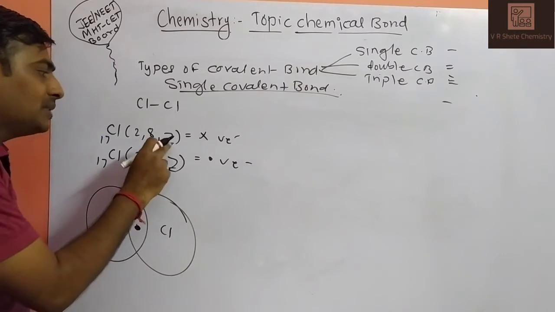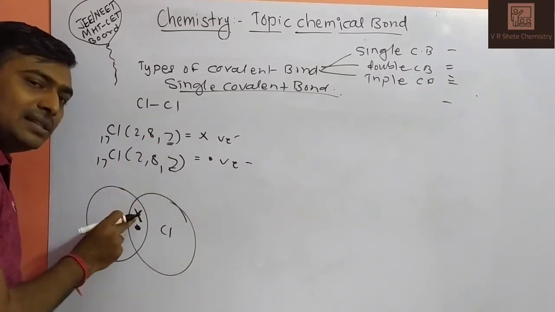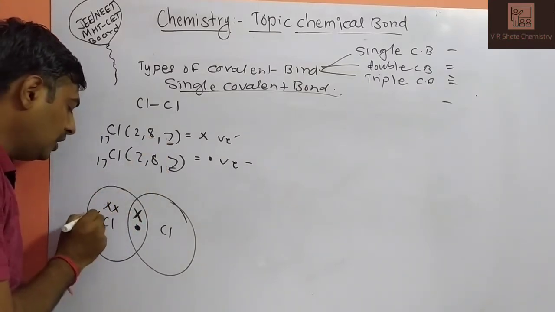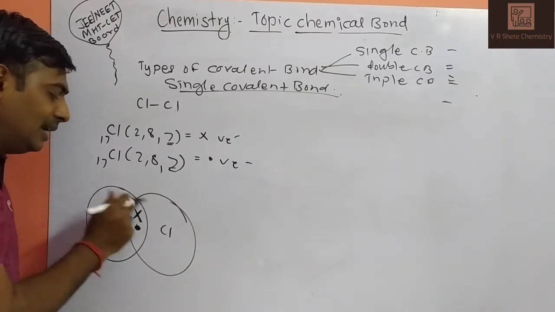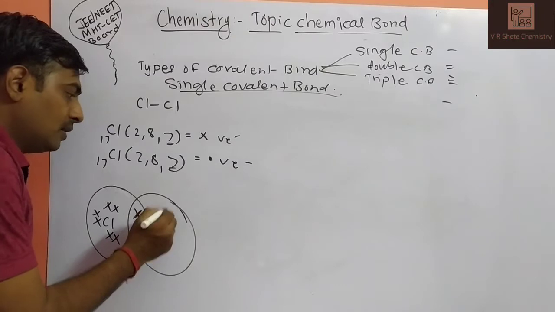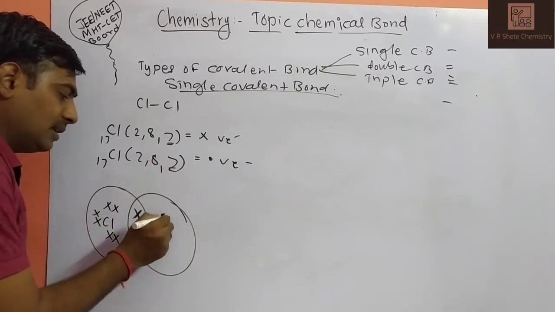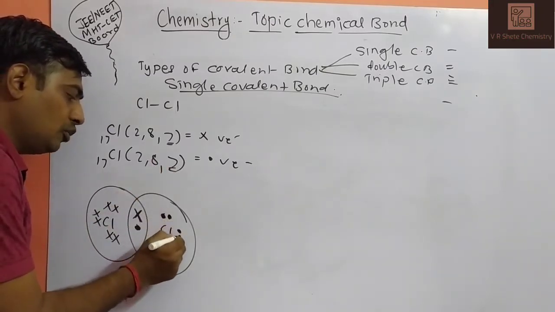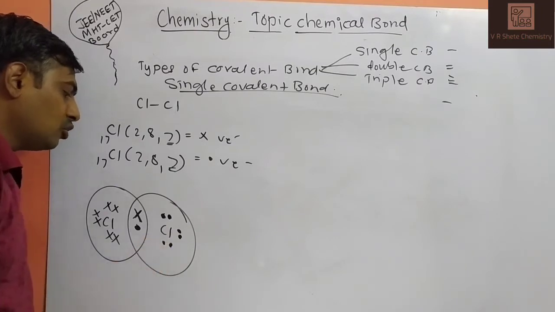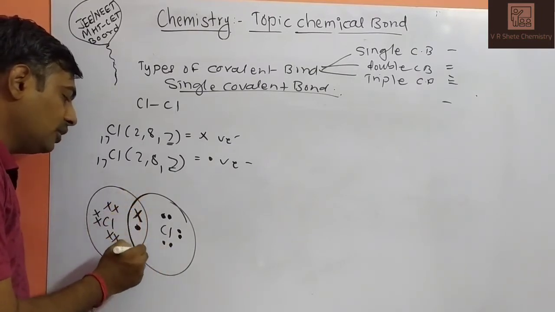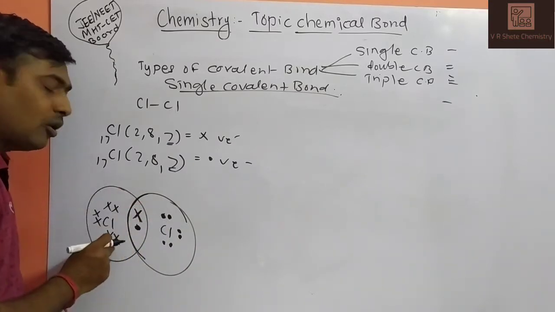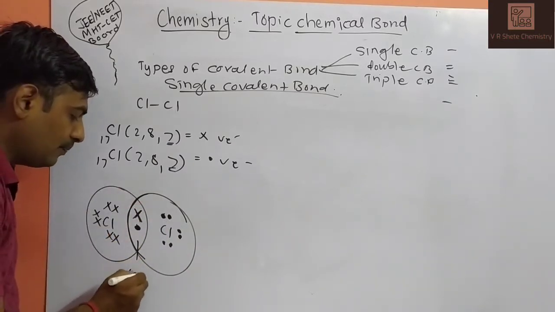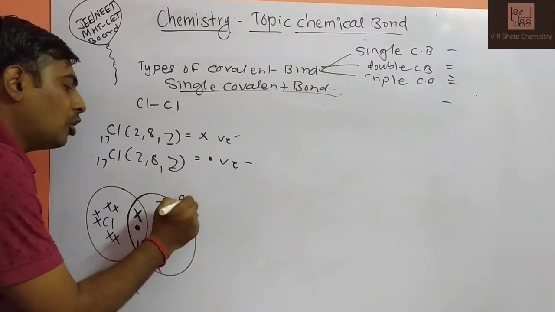So out of 7, 1 is engaged, 6 remain: 1, 2, 3, 4, 5, 6. So there are 7 electrons of the first chlorine. Again, out of 7, 1 is engaged, 6 remain: 1, 2, 3, 4, 5, 6. If you observe the orbital of the first chlorine, the octet is completed. If you observe the orbital of the second chlorine, the octet is completed. This is one electron share, and we can write here that the octet is completed.